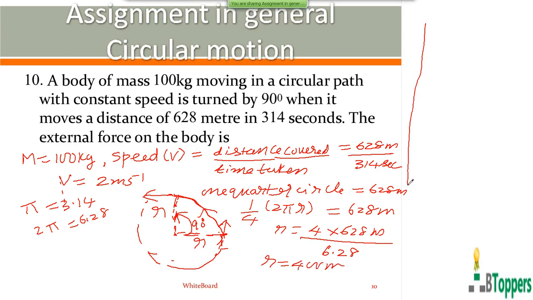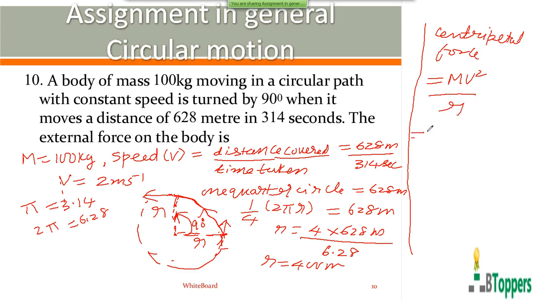So the magnitude of the centripetal force, the external force on the body in the horizontal plane towards the center of the circular path, we call centripetal force. The magnitude of centripetal force equals mv square by r. The mass m is 100 kg, the magnitude of velocity is 2 meters per second, and the radius of the circular path is 400 meters. To simplify this, you get the answer as 1 Newton.